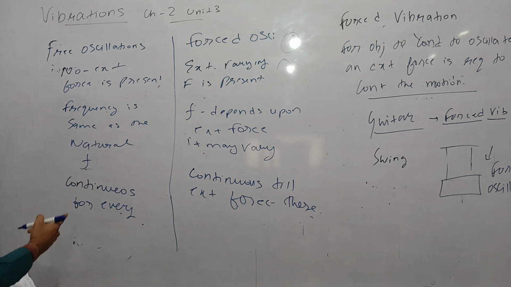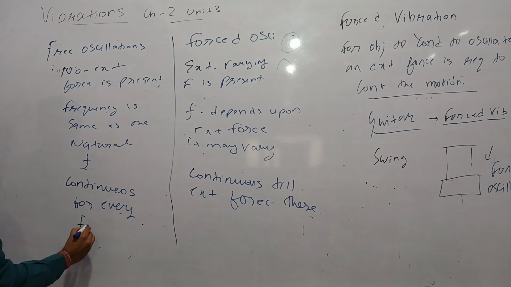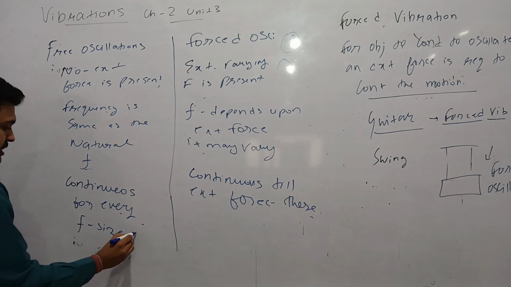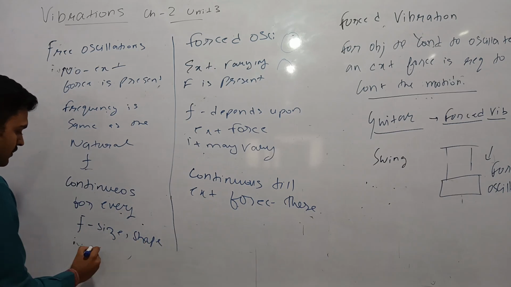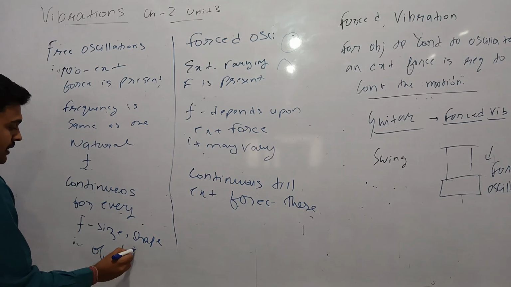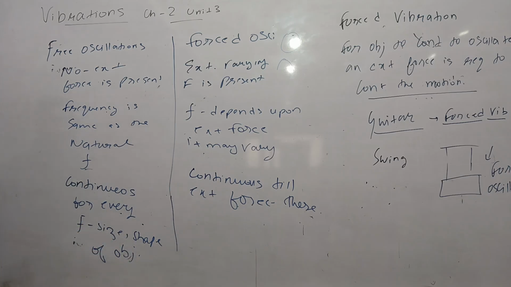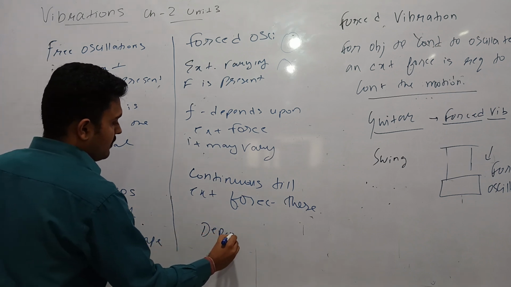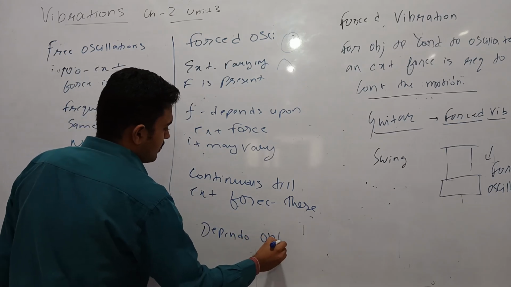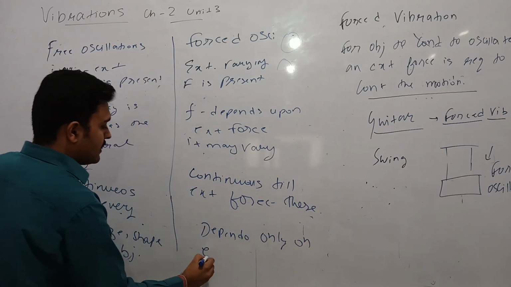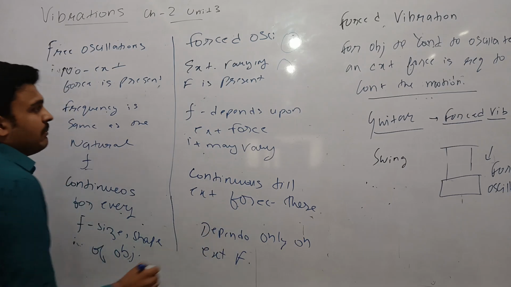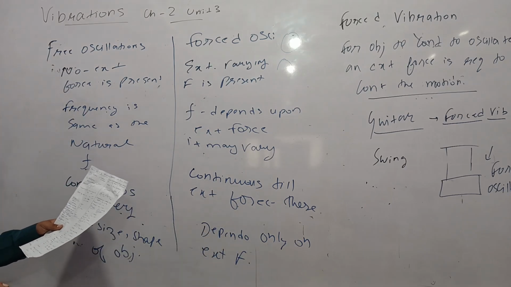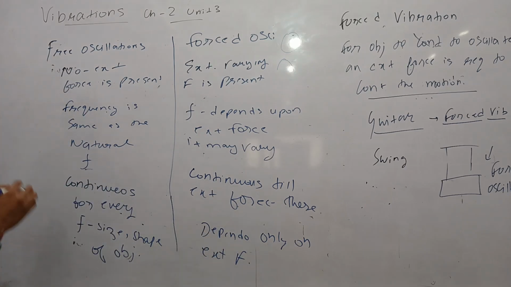The natural frequency depends upon the size and shape of the object. It is a characteristic of the oscillating body, but in forced oscillations the frequency depends only on the external force. So these are certain differences between free oscillations and forced oscillations.